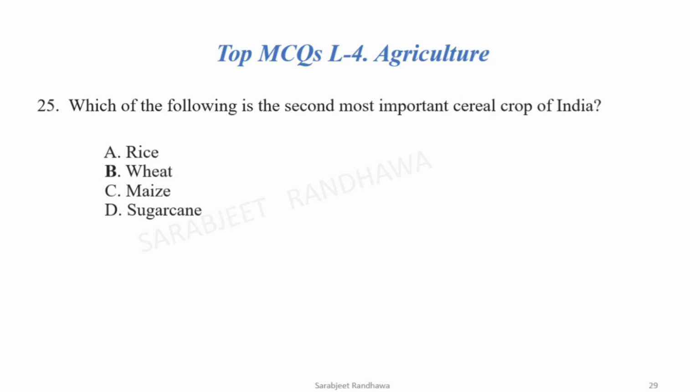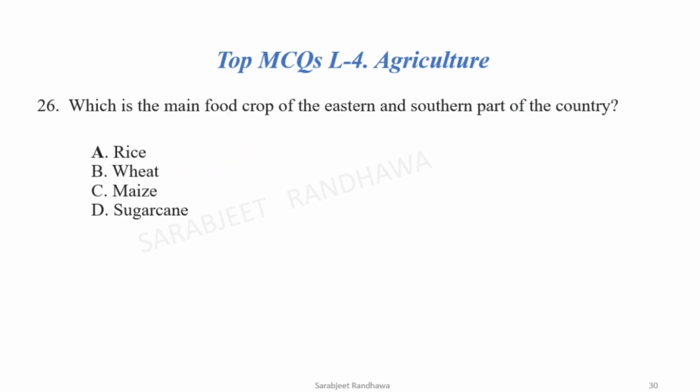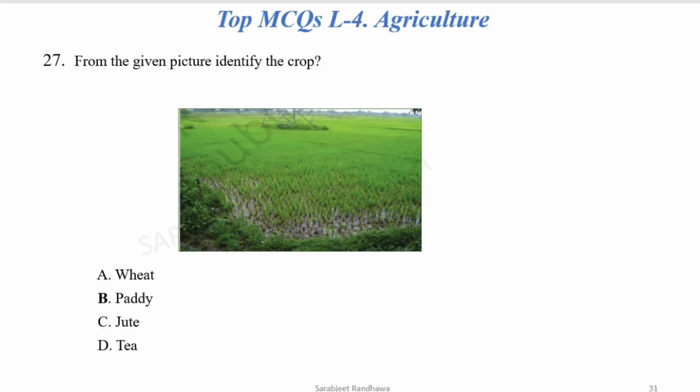Which of the following is the second most important cereal crop of India? The second important crop of India is wheat. Next, which is the main food crop of the eastern and southern part of the country? Eastern and southern part, it is rice. From the given picture, identify the crop. Now, little small plants are there and there is water and it is the paddy field.